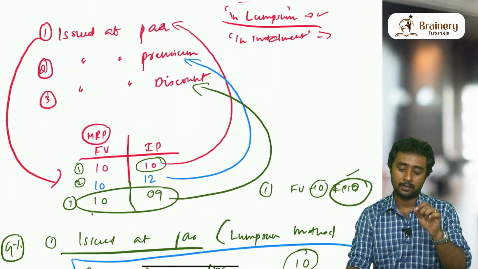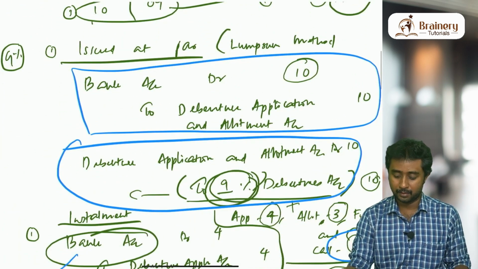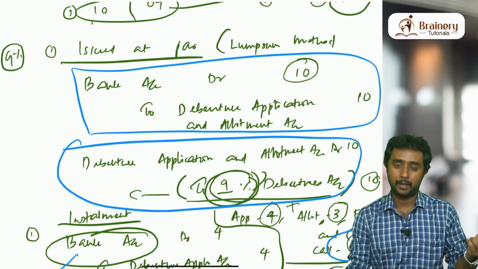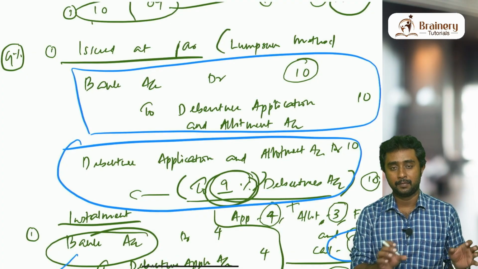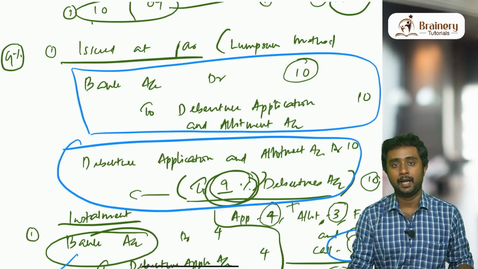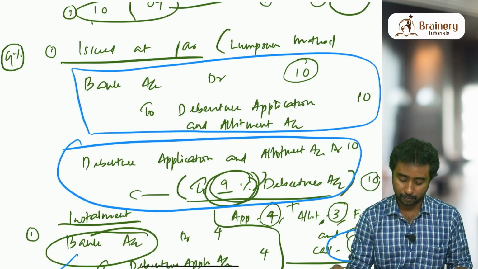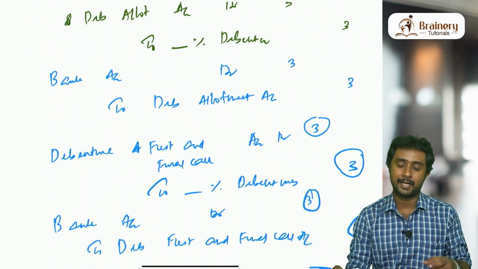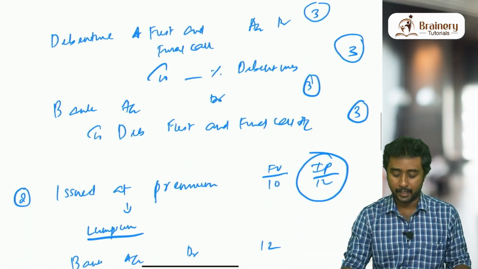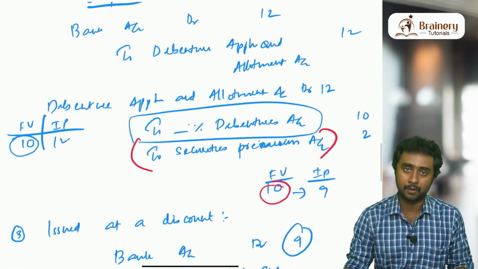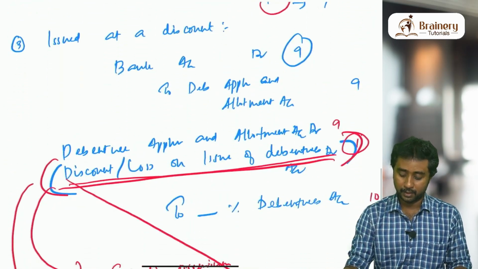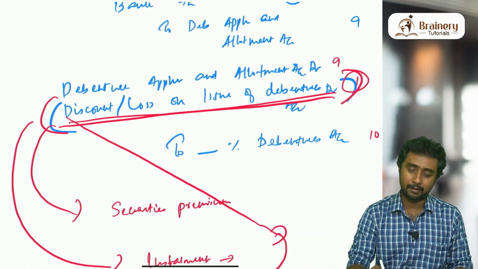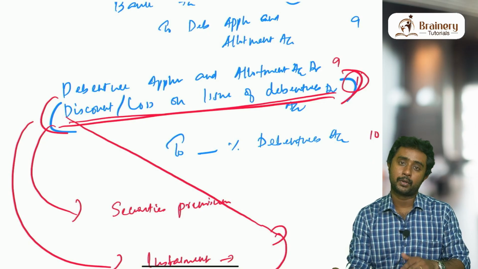This is just an explanatory video to make it clear, the concept of debentures issued at par, premium and discount. Par means basic entries only. Wherever you know the shares par case in the lump sum method, we can pass the entries for debentures also. The word shares will be replaced by debentures and share capital will be replaced by dash percentage debentures. Similarly, premium is also the same entry, except that in the second entry securities premium will come. Again, discount means one new account will come, discount or loss on issue of debentures account debit. You don't have to write both always; you can use either discount or loss.